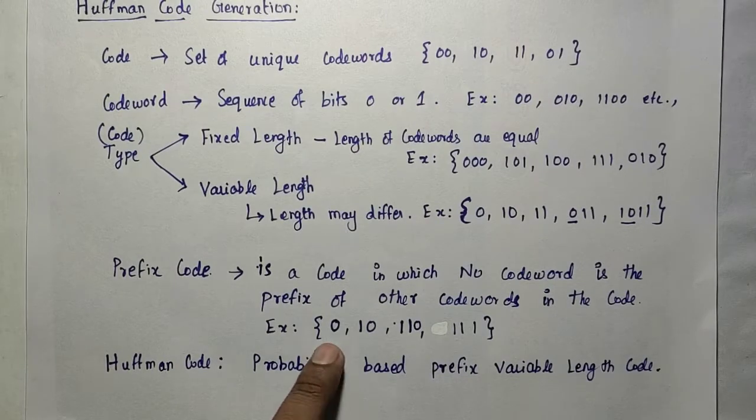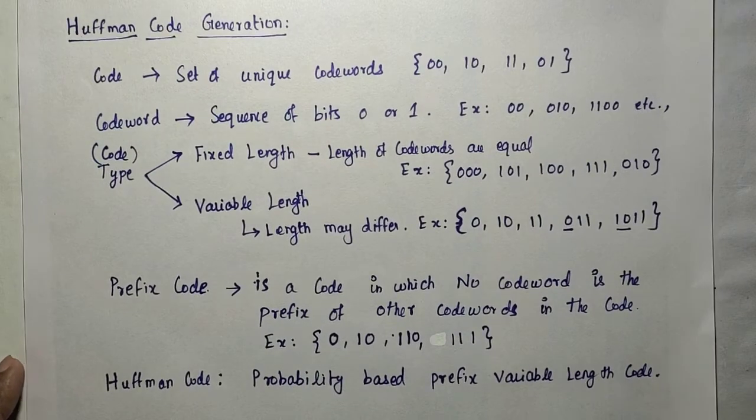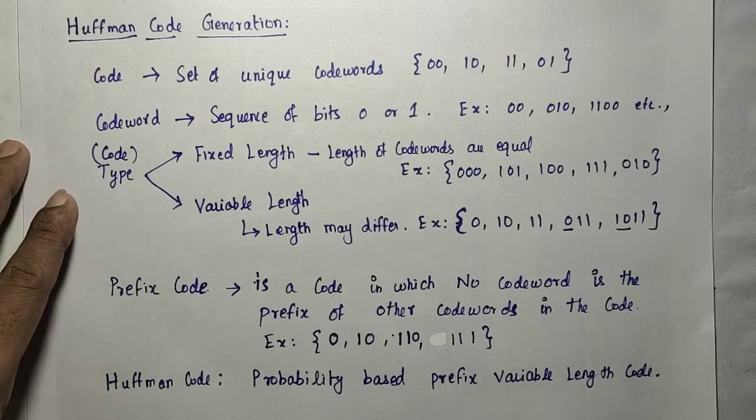So we can say this prefix code is a Huffman code. We need to follow some procedure to generate this type of Huffman code, so we are going to design an algorithm, the Huffman algorithm. By using that algorithm we are going to generate the Huffman code. That algorithm belongs to the category of greedy.